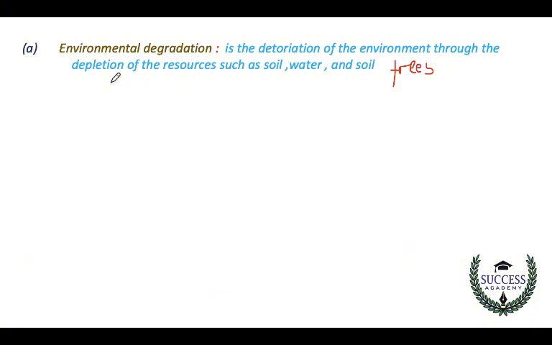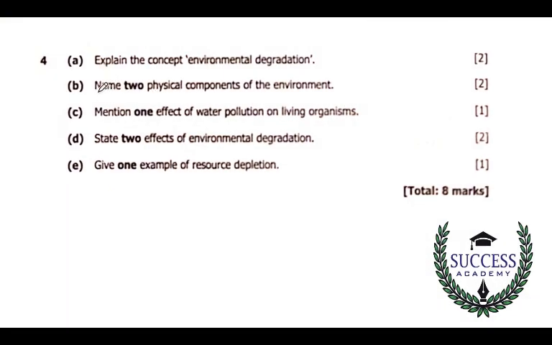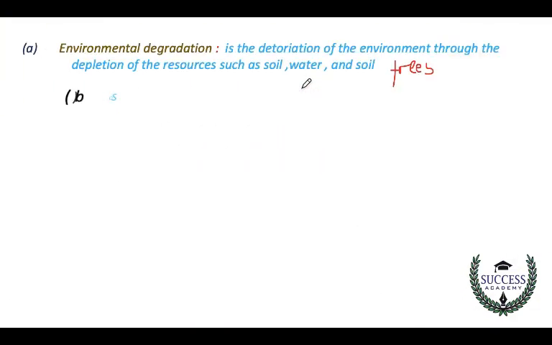And then we look at the second question. B: name two physical components of the environment. If you can remember, the physical components of the environment include soil, water, air, as well as temperature. Even temperature is one of the physical components of the environment.